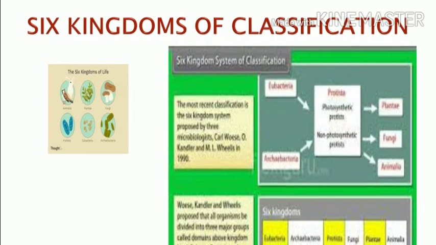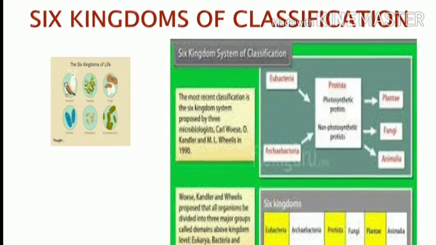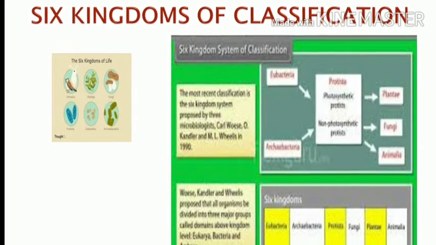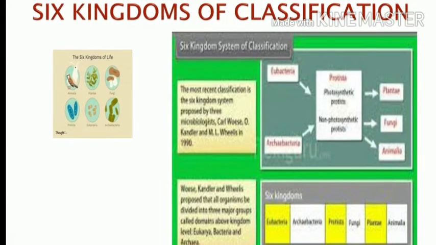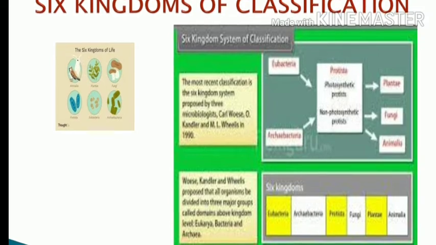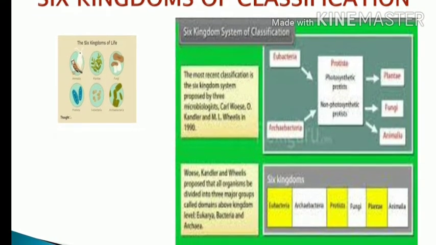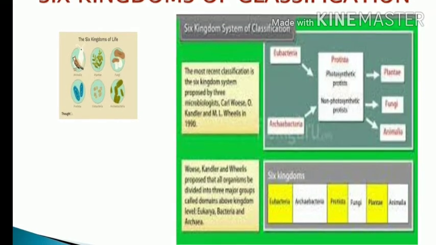Next is the 6 kingdom classification. The 6 kingdoms are bacteria, archaea, Protista, Fungi, Plantia and Animalia. So these 6 kingdoms of classification were given by Cavalier Smith.